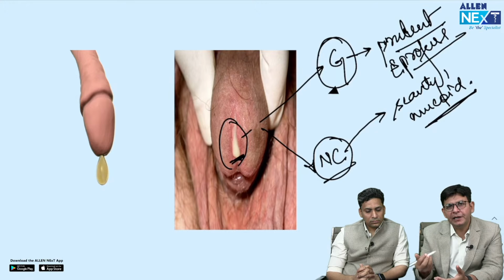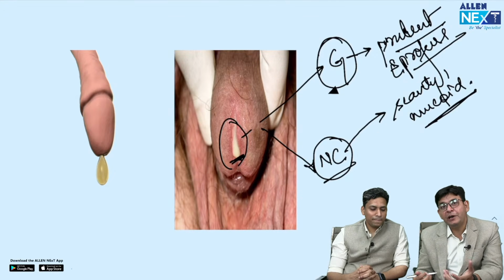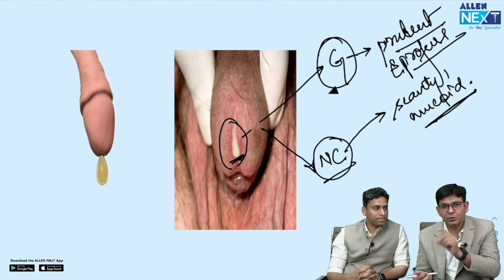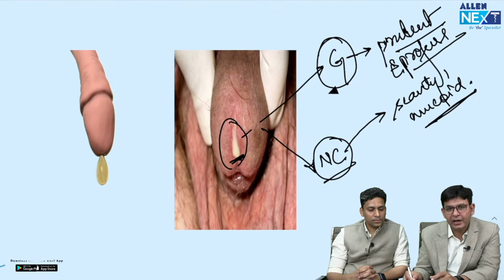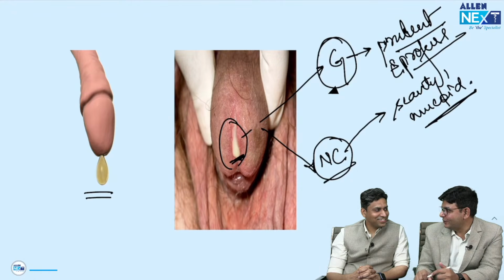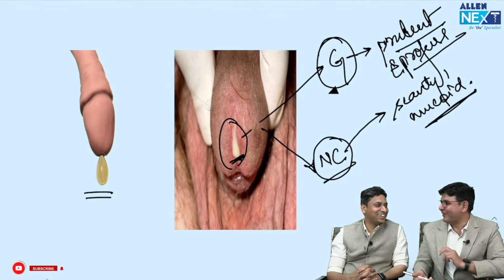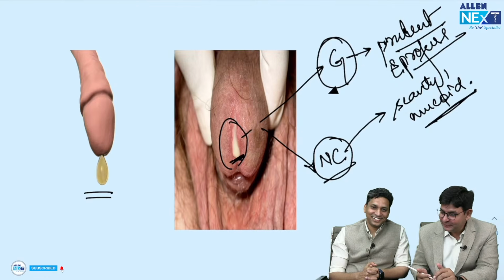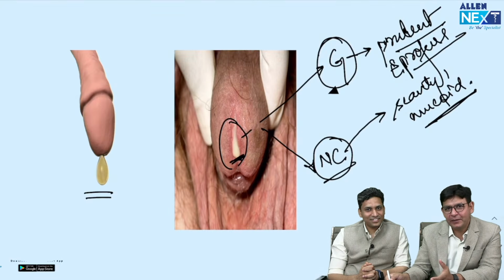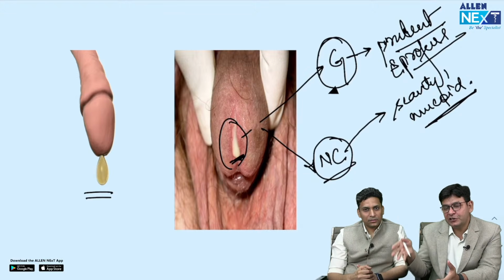Okay, and culture media, we can put this particular pus on the culture media, the famous one, Thayer-Martin, you must be knowing also. And modified New York City agar. This is one of the NEET PG questions. Modified New York City agar is used for gonococci. So somebody has gone to New York and landed with what? Gonococcal disease. Remember like this. The modified New York City agar. And Thayer-Martin. Oh, who went? Thayer and Martin have gone to New York and landed with that. Okay, non-gonococcal, everybody knows Chlamydia trachomatis. That is there, which does this. And what is the investigation of choice for that?